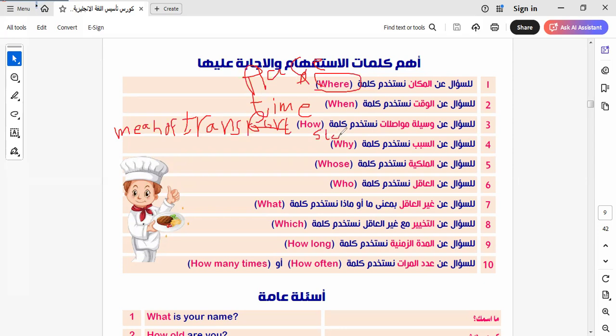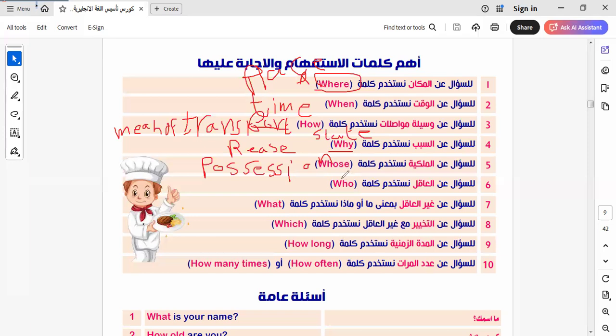Okay. Let's go to another keyword question. It will be why, to ask about reason. Whose, to ask about possession. Some of you may be saying, Miss Iman, what is the meaning of possession? Possession means something belongs to you. I will give you an example that all of us use in our classroom, which is: whose book is this, whose pen is this.